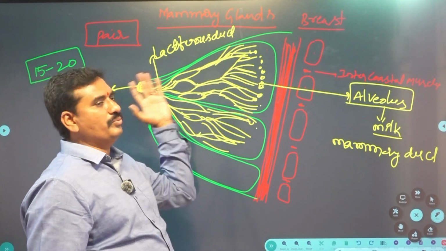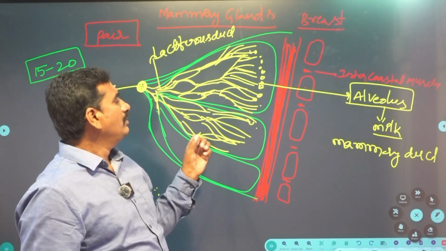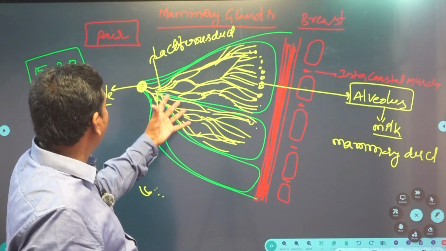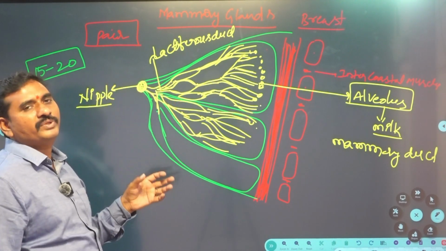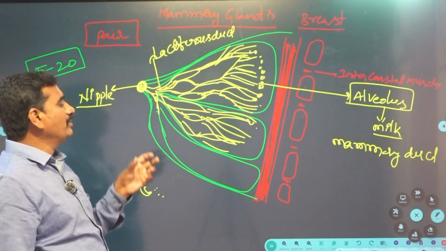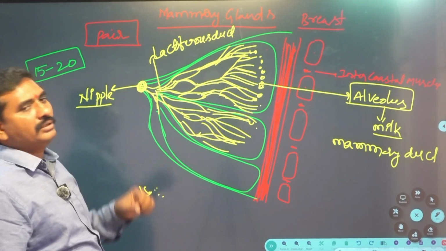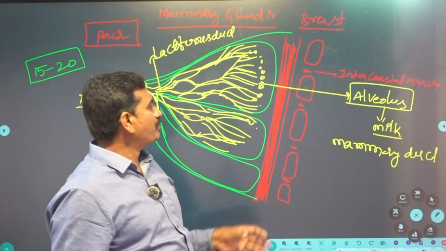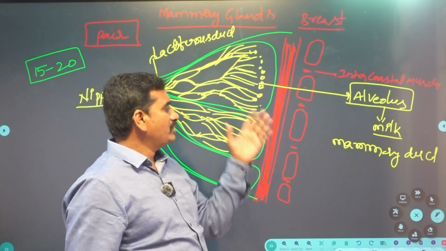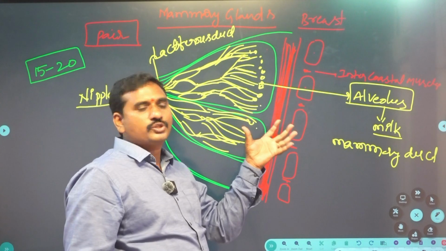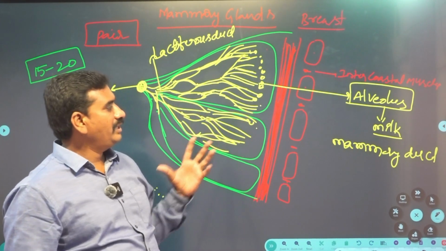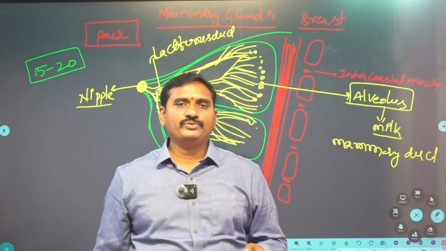These mammary ducts open into the ampulla, then to the lactiferous duct. The lactiferous duct opens through the nipple. Mainly the milk is produced by the alveoli and stored in the ampulla. So these are the female reproductive system.